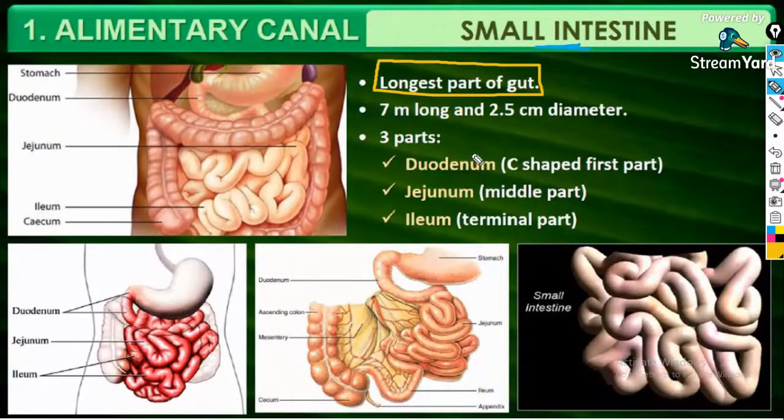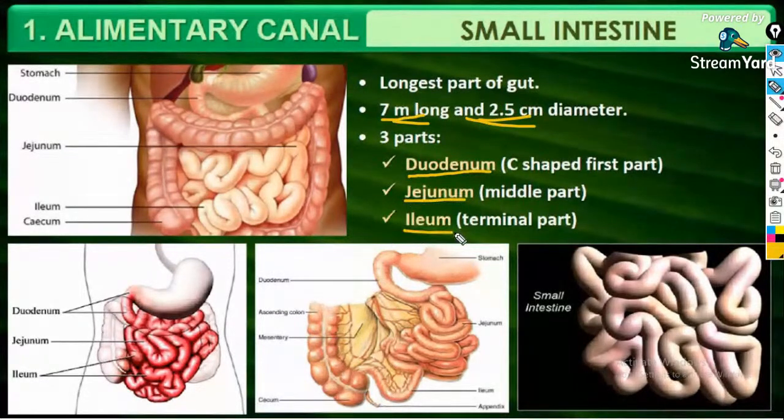The small intestine is 7 meters long and 2.5 centimeters in diameter. The three parts of the small intestine are the duodenum, jejunum, and the ileum. Duodenum, jejunum, and ileum are the three different parts.